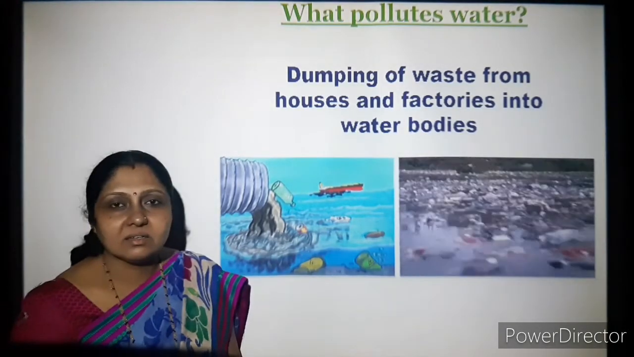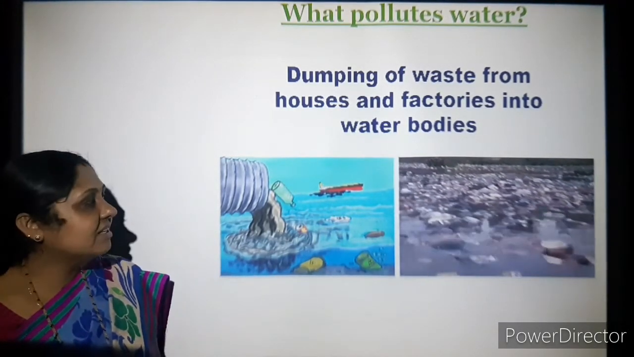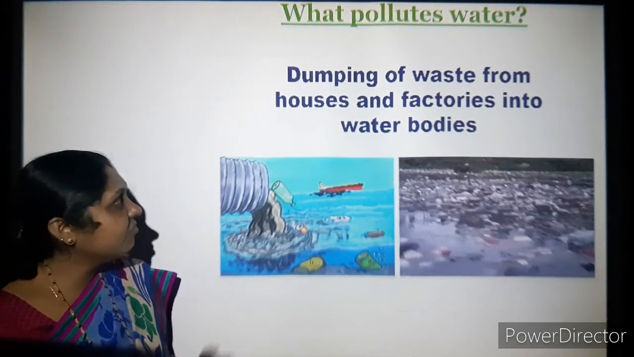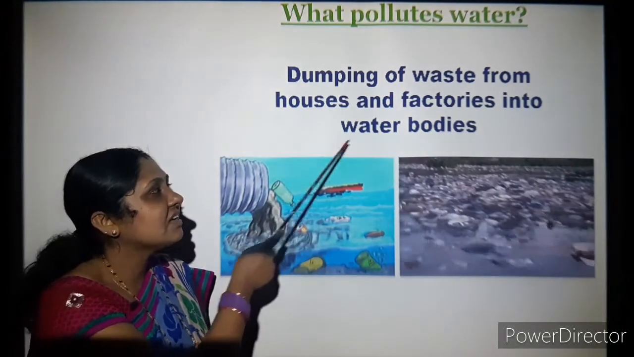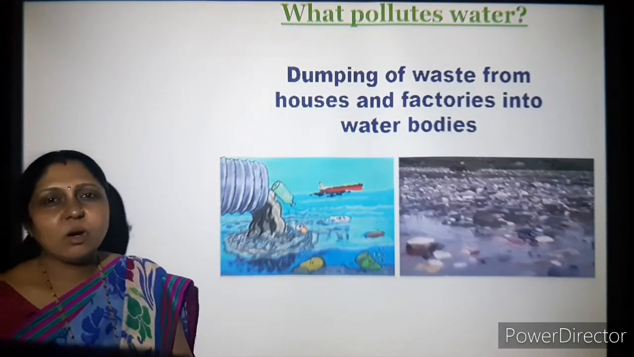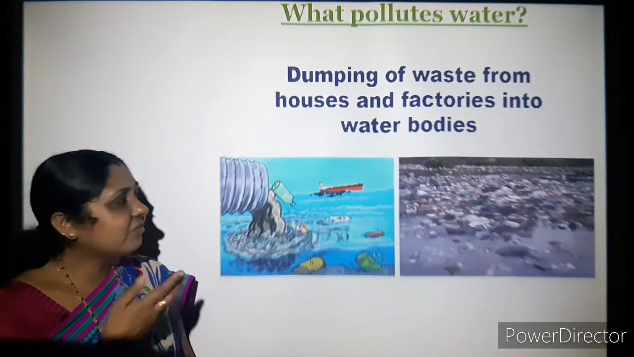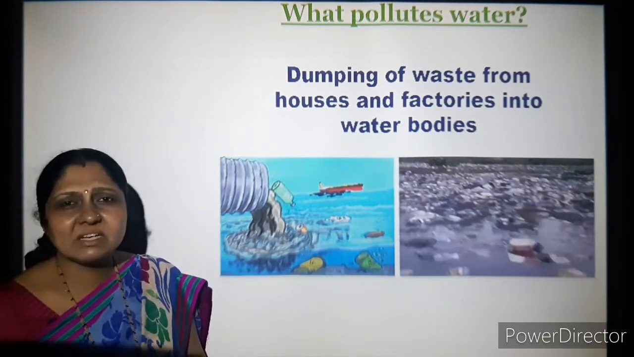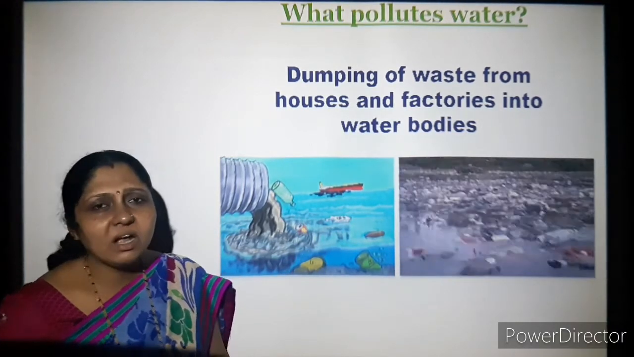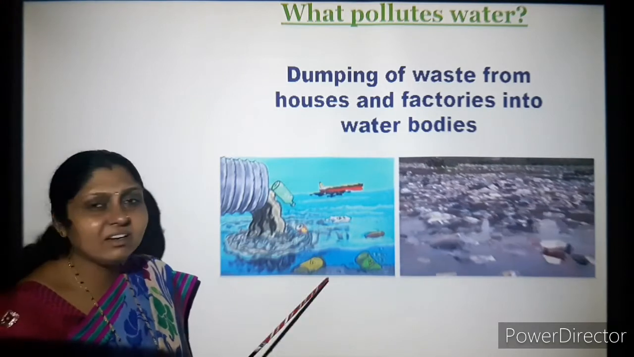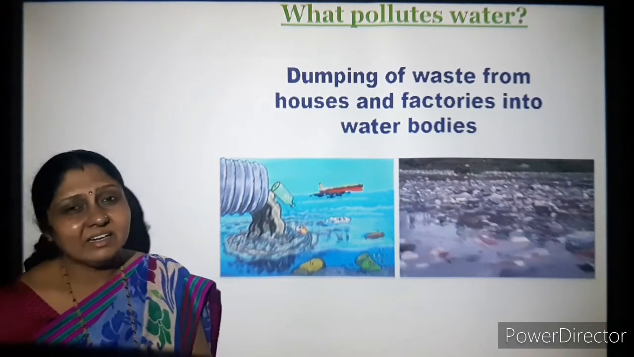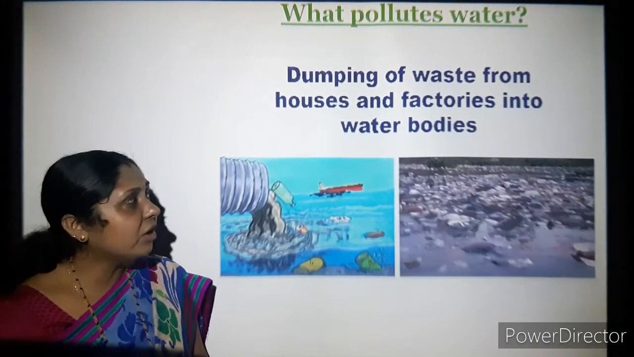What pollutes water? You can all guess. Already we had discussed the reasons for air pollution. In the same way, there is dumping of waste from houses and factories into water bodies. Whatever waste is there in our house, in the household, or the factory, when it is cleaned, we take that and put it into the flowing water. This is the main reason, which is also killing the water animals and in turn polluting the water bodies.